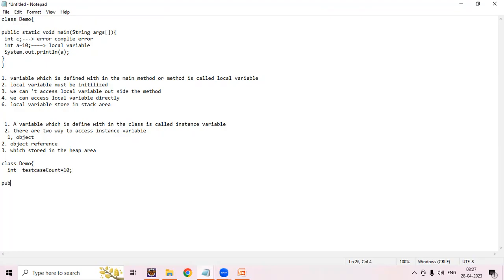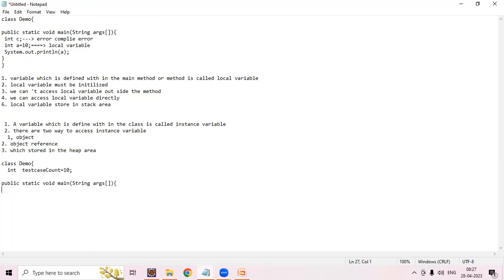And I'm writing public static void main(String[] args).